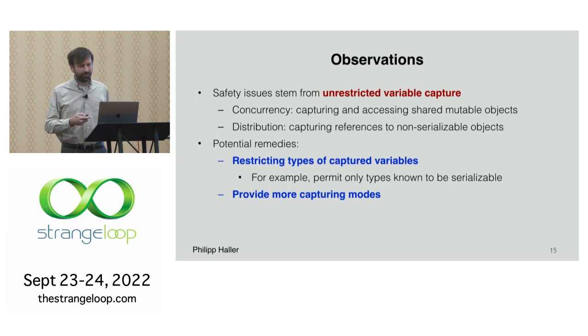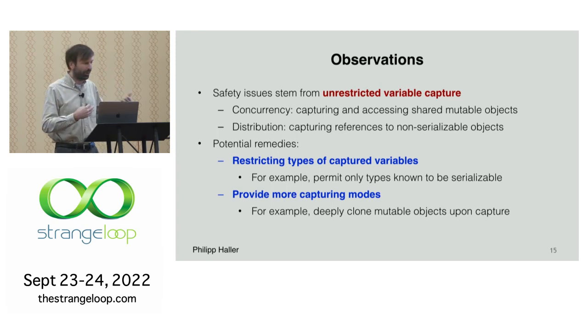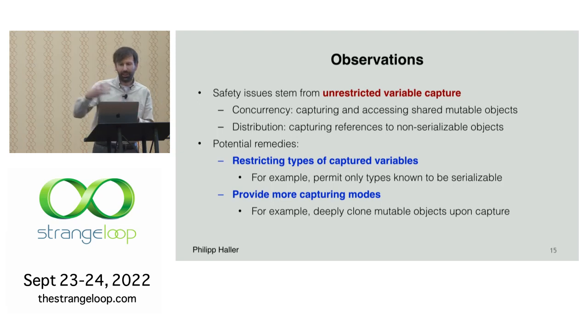Instead of just copying a reference to a mutable object into the closure, we might first deeply clone the mutable object before we copy a reference to it into the closure, so that the closure has a well-defined snapshot of the objects it's going to operate on. So there are at least these kinds of things we can think about.